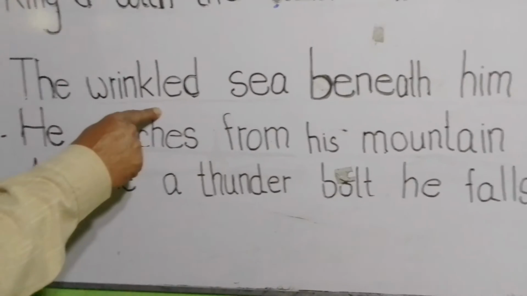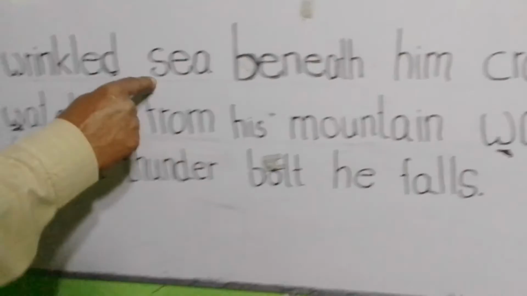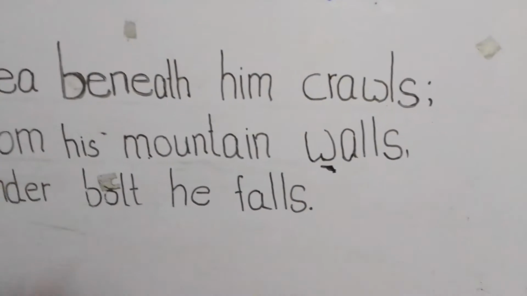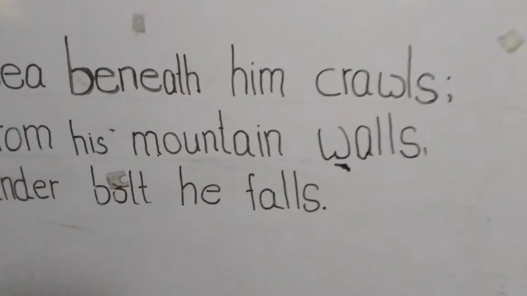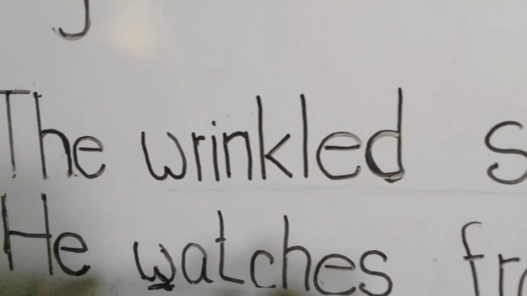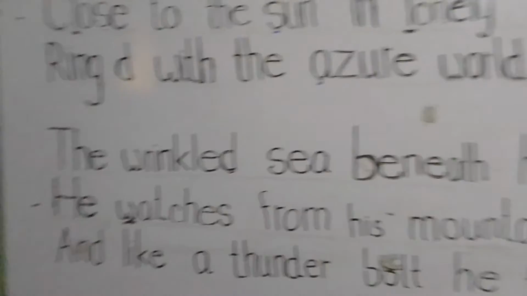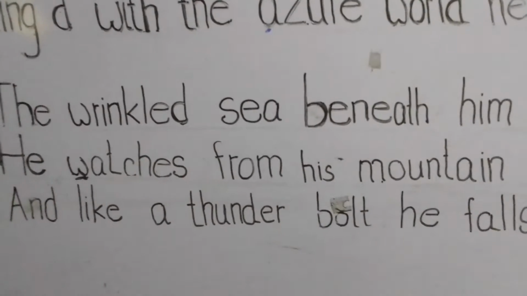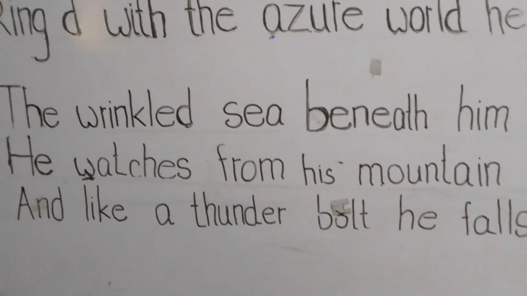The wrinkled sea beneath him crawls. What do you think it signifies? It signifies that the eagle is standing far above the sea, and the eagle is getting the view of the rumbling and tumbling sea waves as wrinkles.